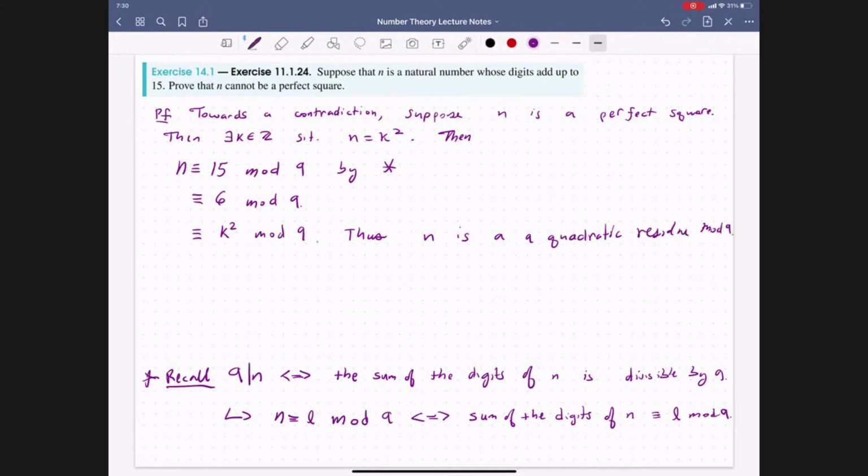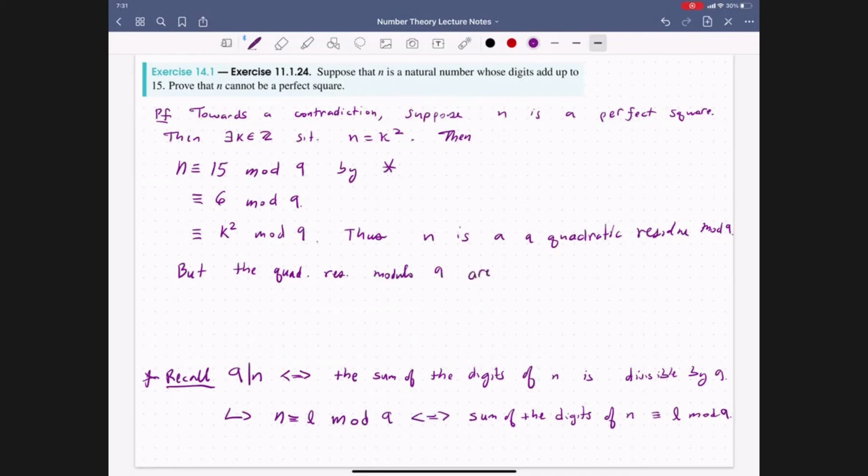Here we are only looking at the case when it's 9, but the main takeaway from this proof is that whenever we have a perfect square, that perfect square will be a quadratic residue modulo every natural number that is relatively prime to n, since we want to eliminate the zero cases. So we have n is a quadratic residue modulo 9, but the quadratic residues modulo 9